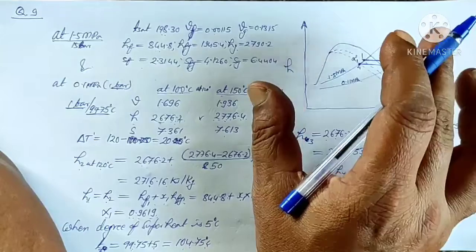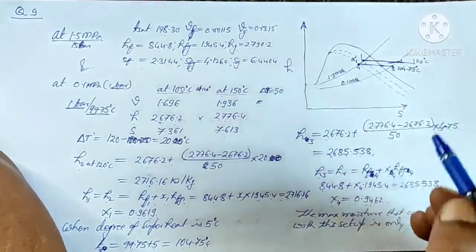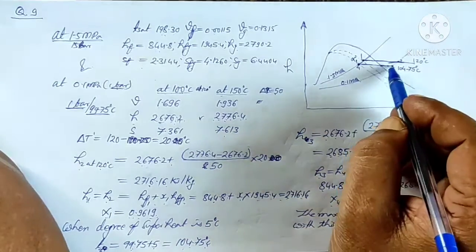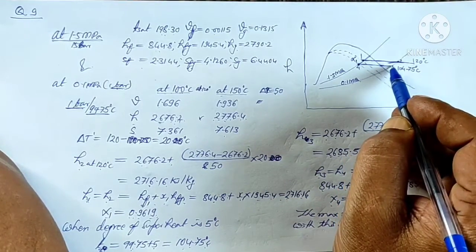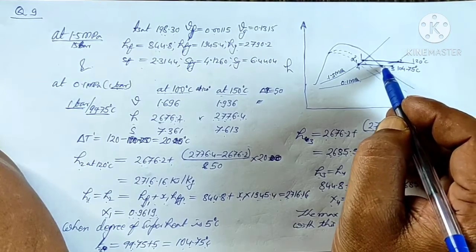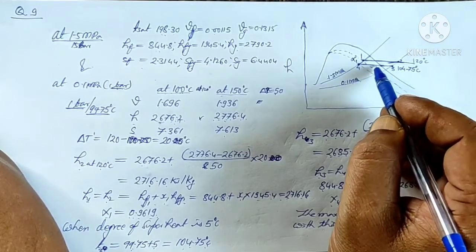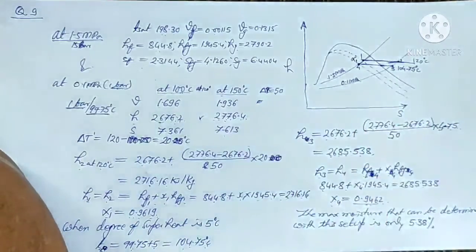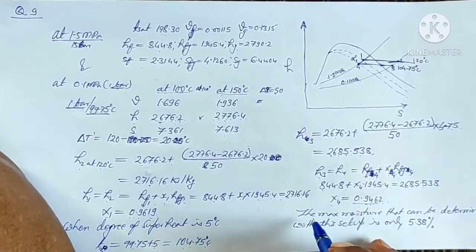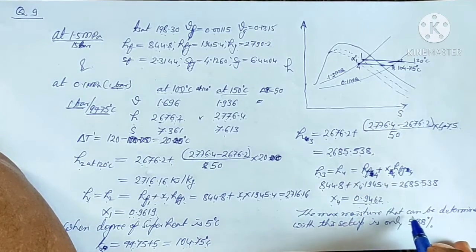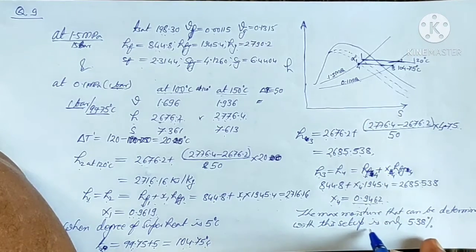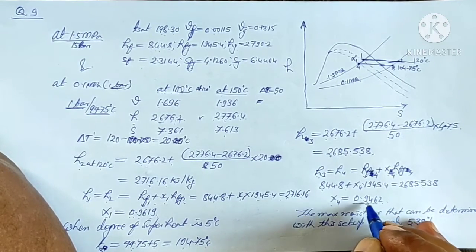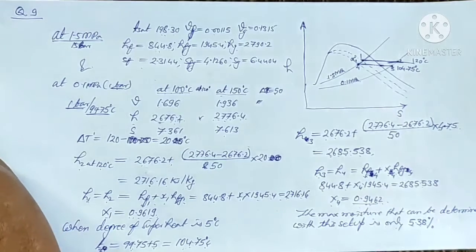So we can use the throttling calorimeter. If the dryness fraction is less than this, then the degree of superheat, as we have taken here 5 degree, may be less than 5 degree, or it may be such that it may not become superheated at all. So in that case the throttling calorimeter cannot be used. So we can write the maximum moisture that can be determined with this setup is only 5.38%, that is 100 minus 94.62.